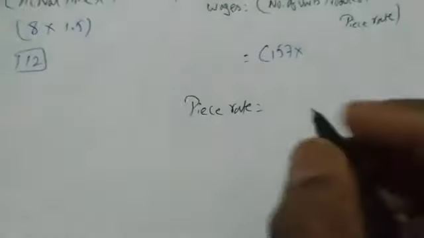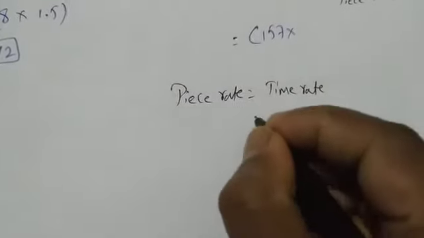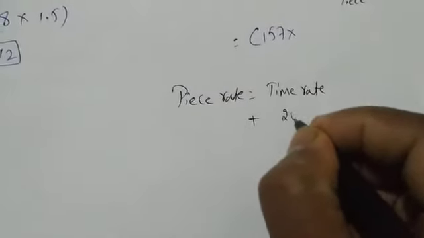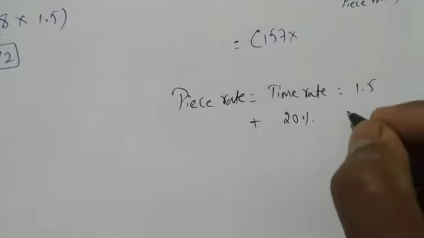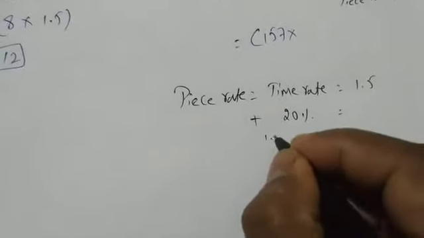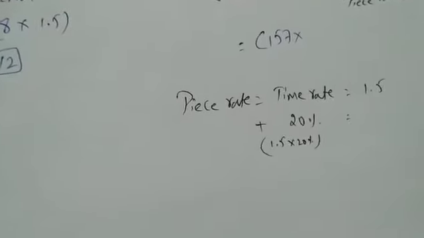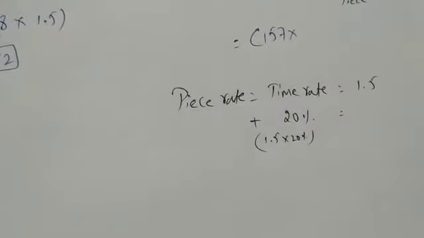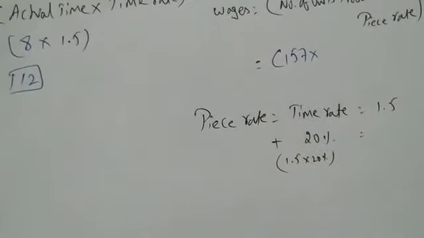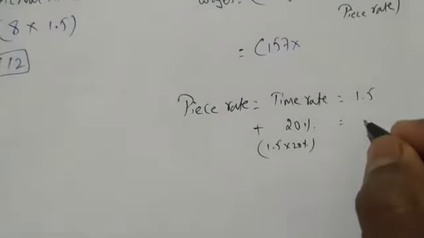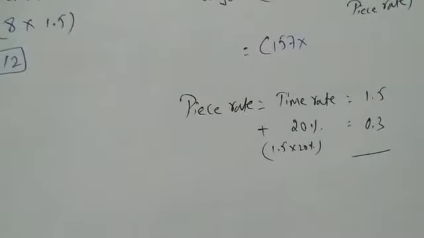How to find out the piece rate? He says time rate plus how much percent? 20%. You add. So time rate is 1.5. Add how much? 20%. 1.5 into 20% is 0.3, means 1.5 plus 0.3.